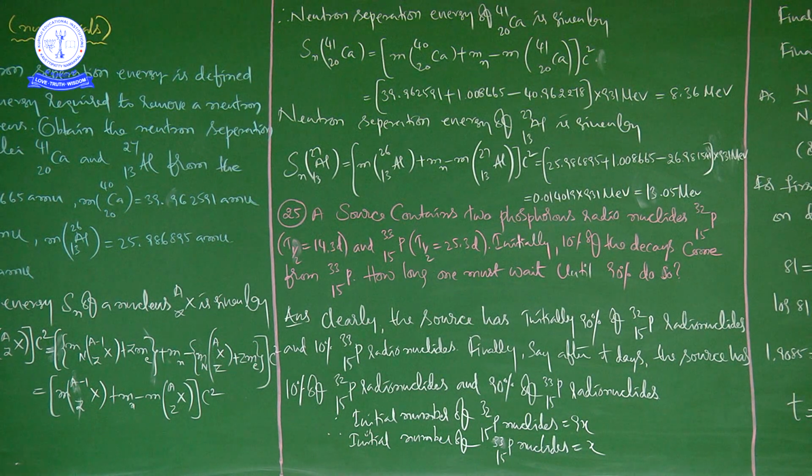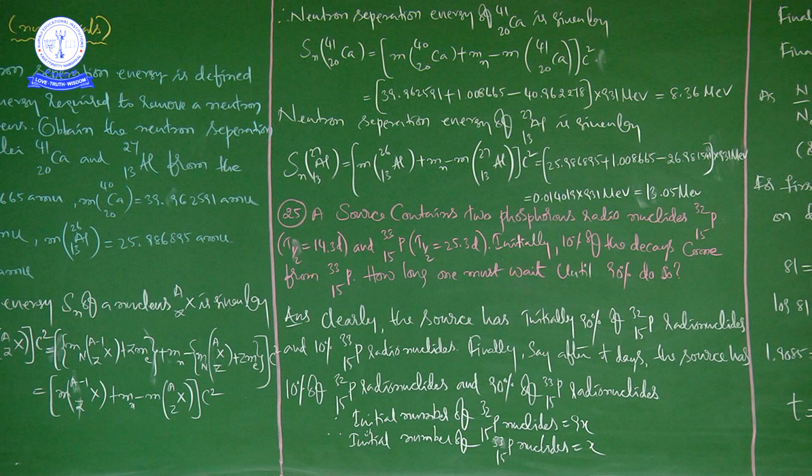In the 25th problem, they have given that a source contains two phosphorus radionuclides, P32 15 and P33 15. P32 15 half-life is 14.3 days, and P33 15 half-life is 25.3 days.